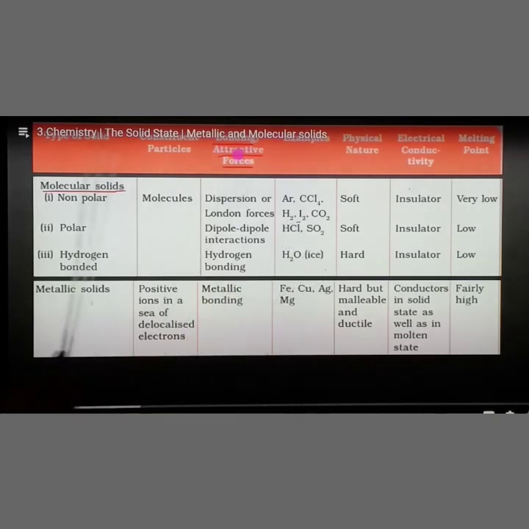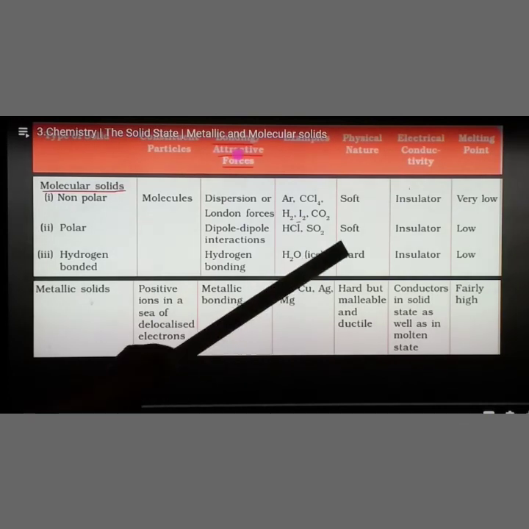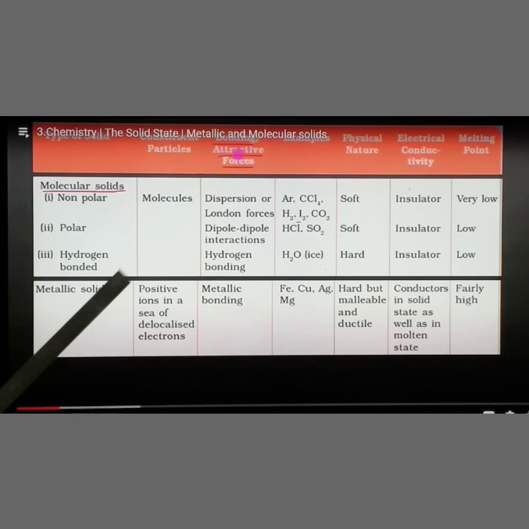Water may exist as a liquid as well as in ice form. How does water exist in ice form? Due to the presence of hydrogen bonding only. So in H2O, the physical nature is hard. That is, only when water is present as ice will it be hard, an insulator, and have a very low melting point. So these are the types of molecular solids: non-polar molecular solid, polar molecular solid, and hydrogen bonded molecular solid. Learn them with the examples. The last type is metallic solids.